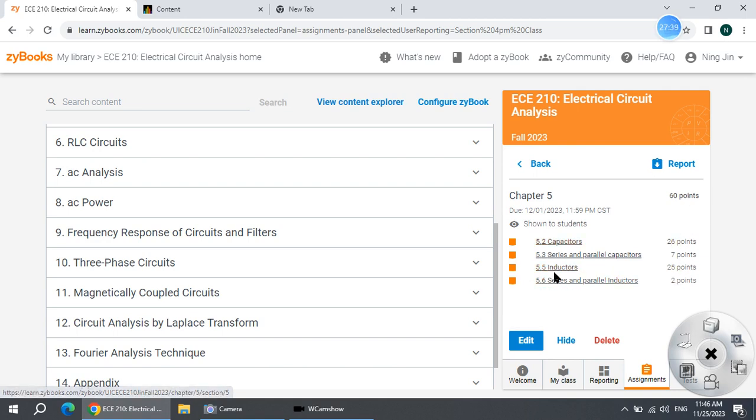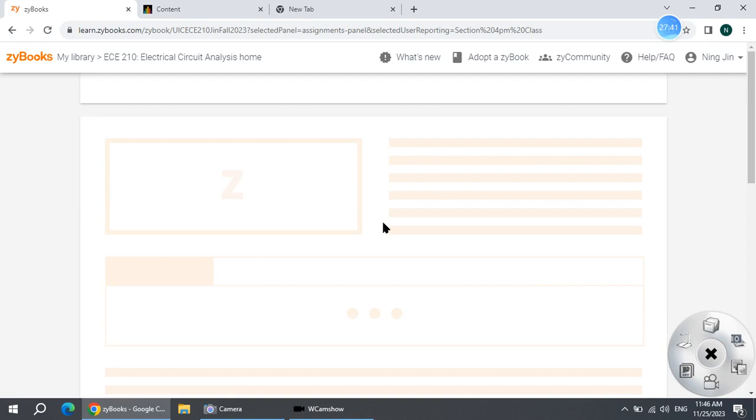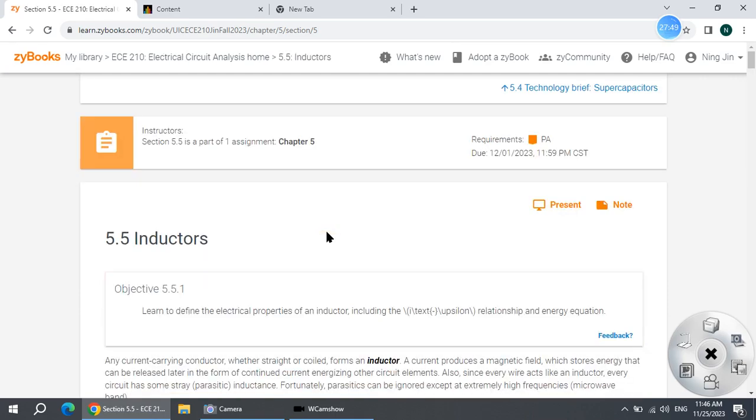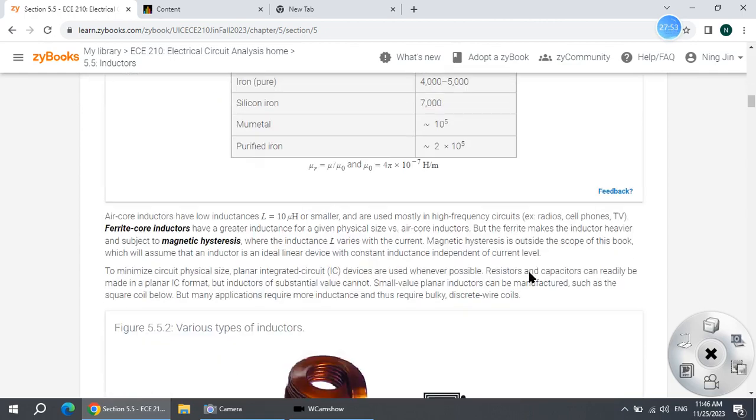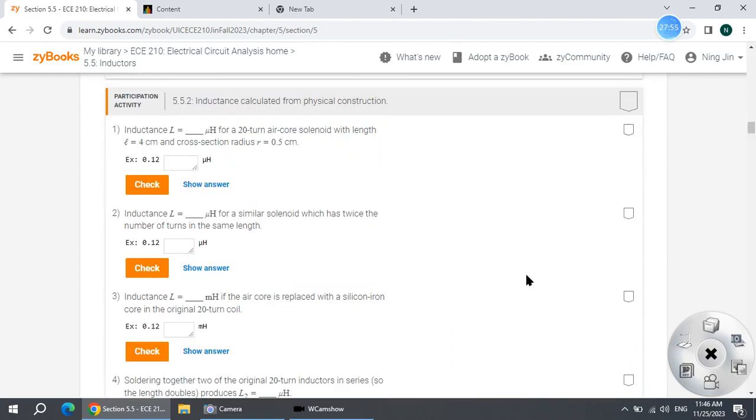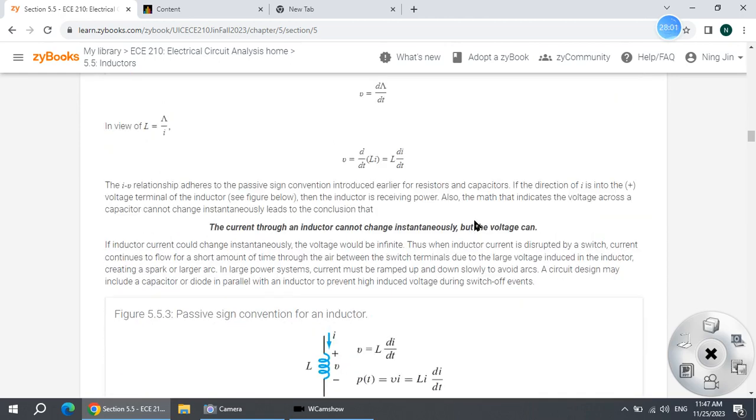Like here, the inductor, I have 25 points. I need to finish the reading assignment. So you finish them, and as well you give a summary of the section. Like here, I didn't do these, then I need to go over all of them.